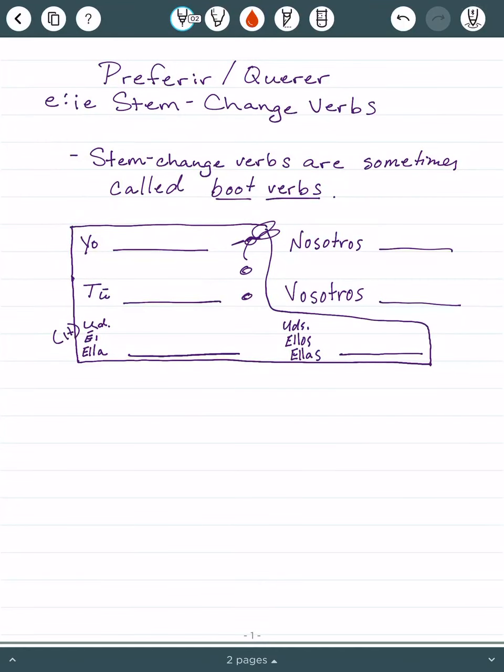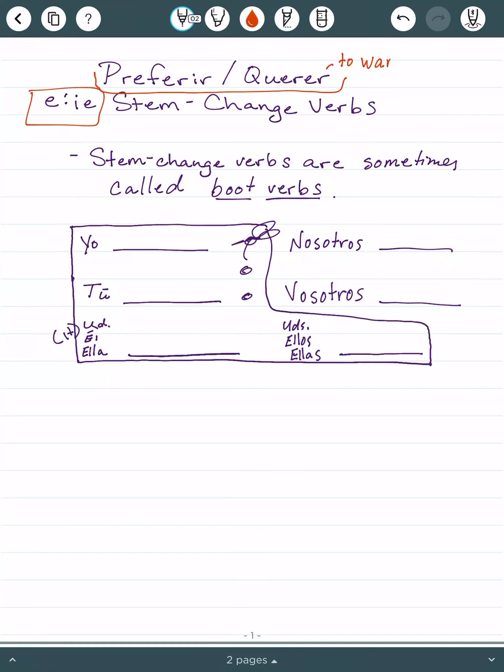So today we're talking about stem change verbs, specifically E to IE verbs, and we are going to focus on two of these verbs, querer and preferir. So you guys know you can conjugate verbs all day long, and that's really, really important in not sounding like a caveman or a toddler. But if you don't know what the verbs mean, that's not going to do you a whole lot of good. So we always start off with knowing what our verbs mean.